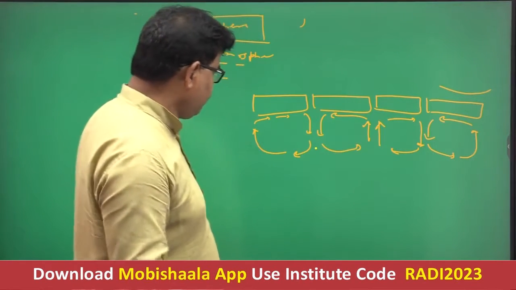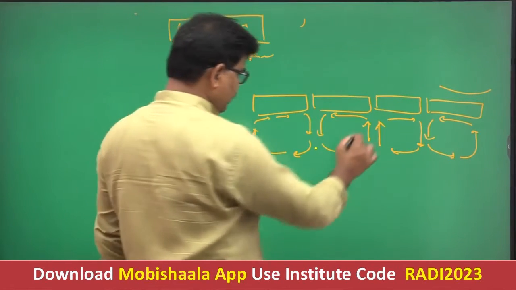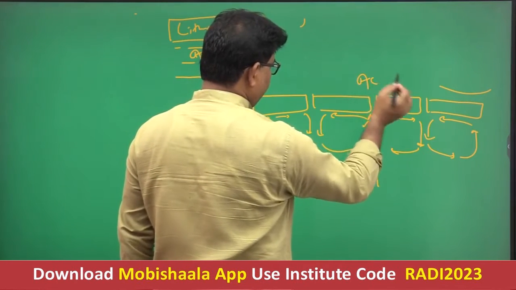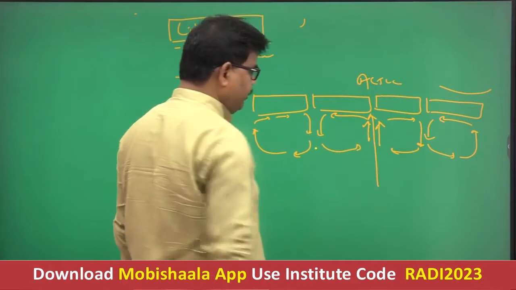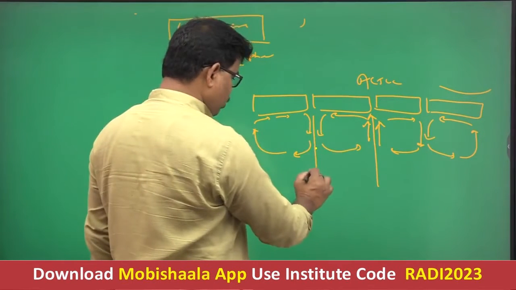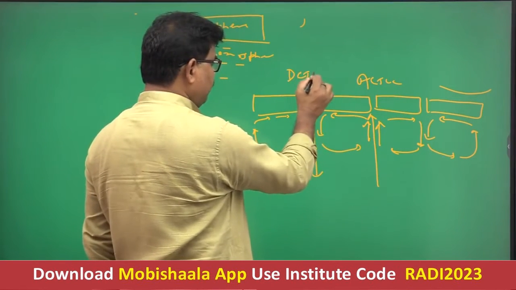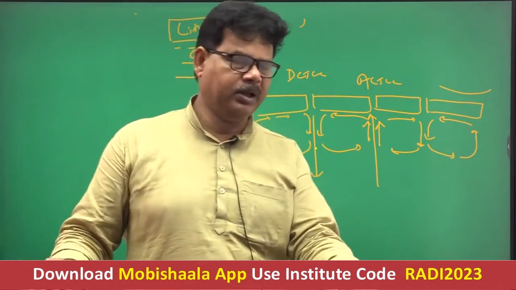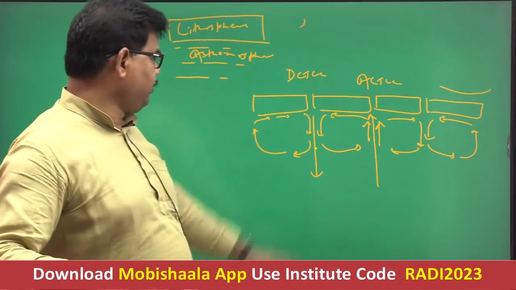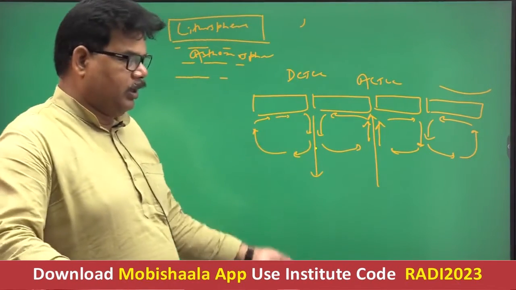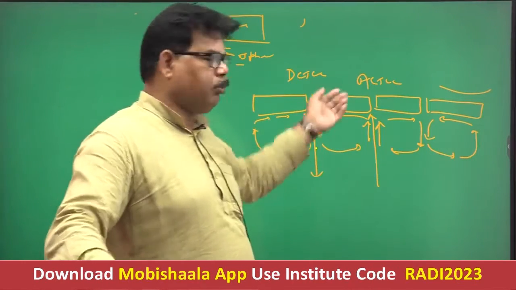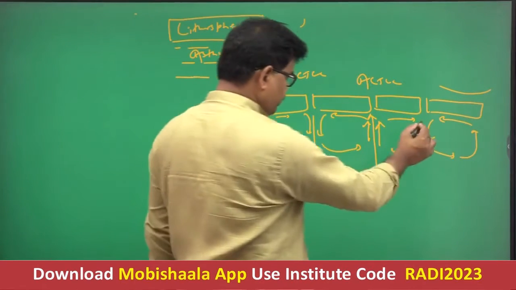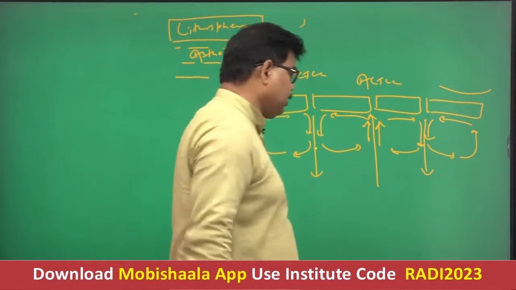It is clear now? There are two particular examples here. This is the ascending column of thermal convective current, and this is the descending column of thermal convective current. I am giving two examples. One is the ascending column, which means the current is flowing in an upward direction. And this is the descending column.